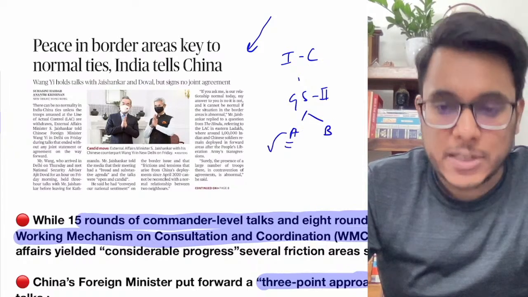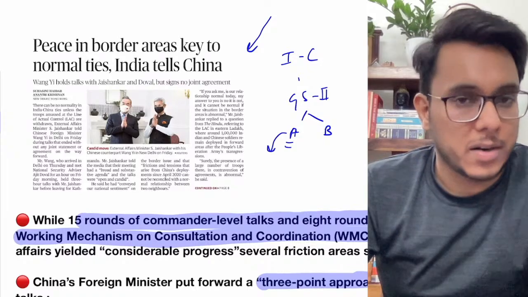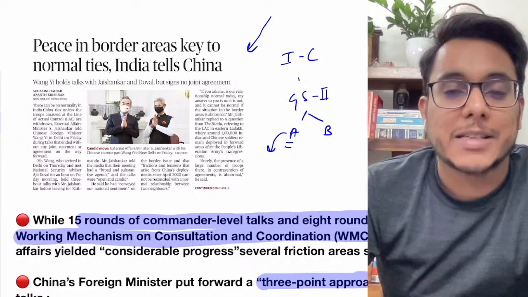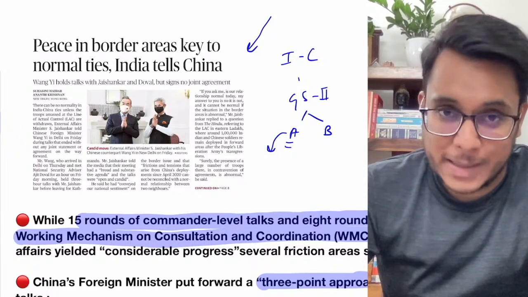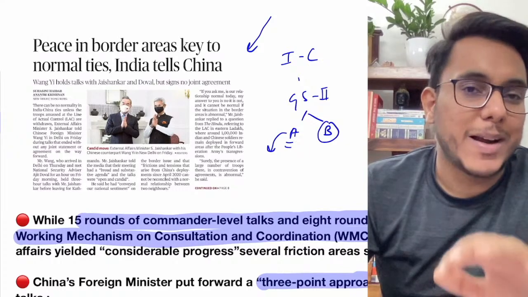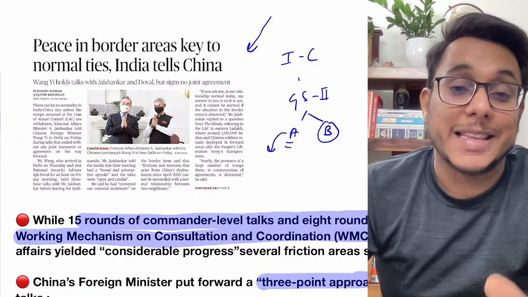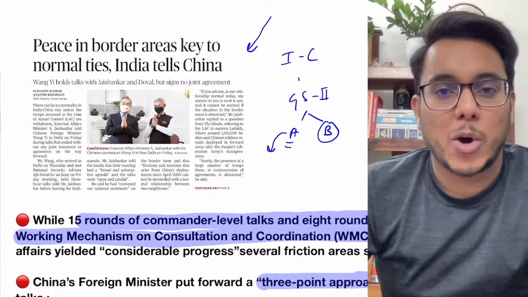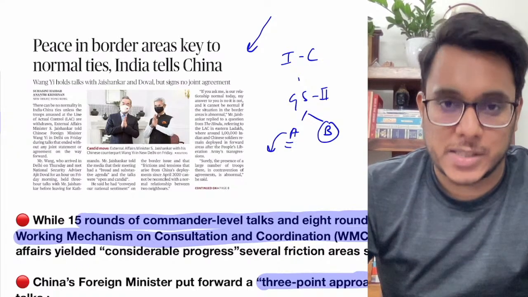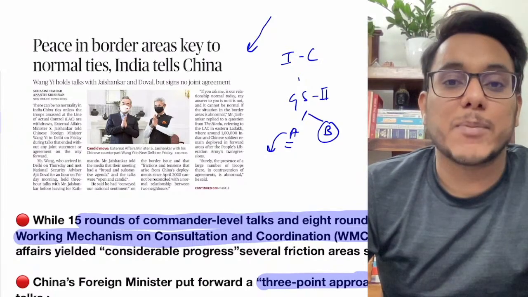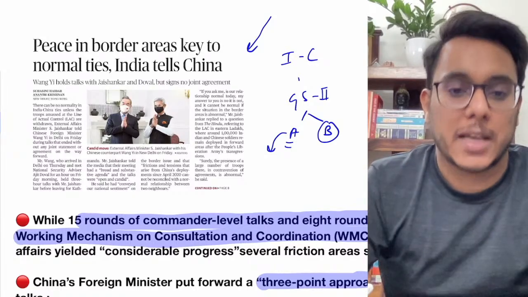Type A will be directly relevant for our exam, and you can directly use it in an answer, or a question can be framed on it. There are certain other articles which might not be directly relevant, but they will help you understand other things. For example, when we talk about international relations, every article is not important, but reading it builds up your understanding of how things are moving.